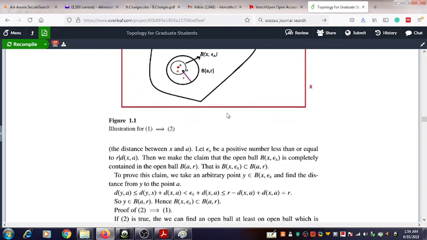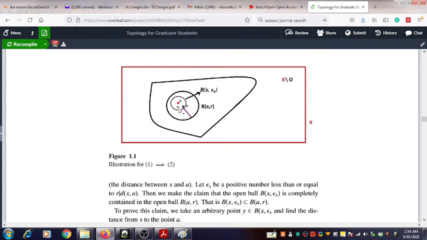Here we take a new, third point y, this point in brown color, arbitrarily taken inside the inner ball, and that's why we write that the point y is an element of B(x, εx). We take an arbitrary point y belonging to the set B(x, εx).